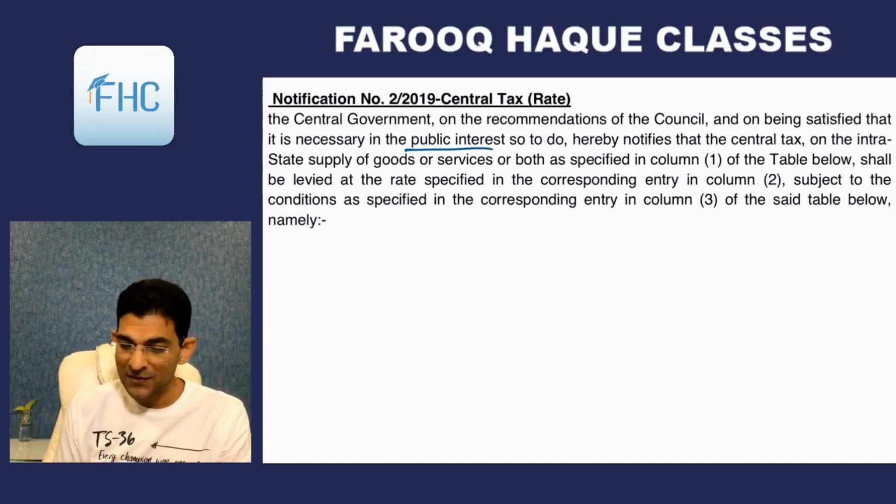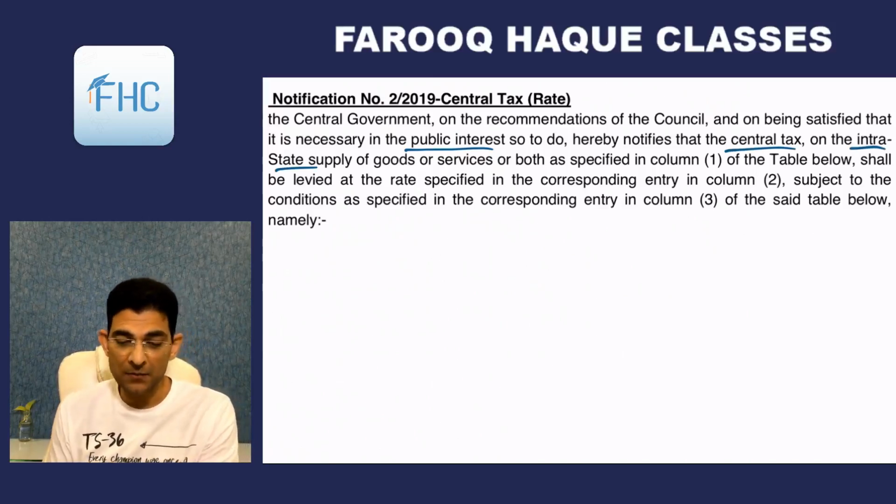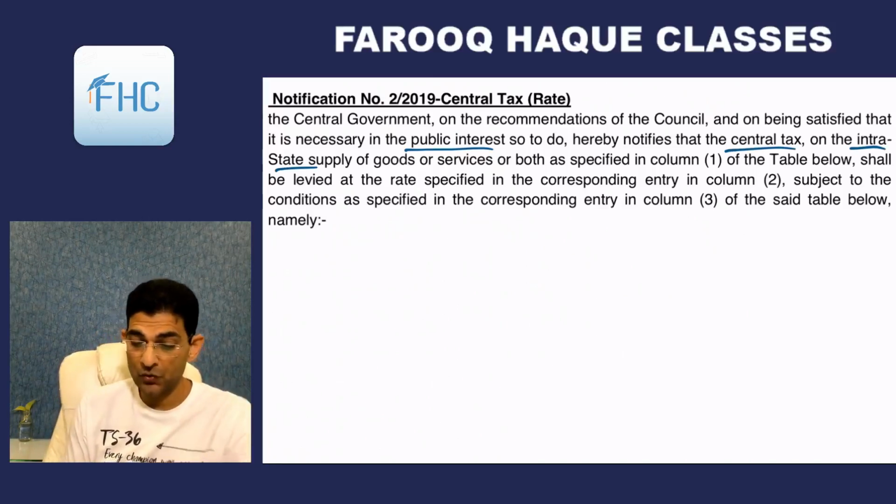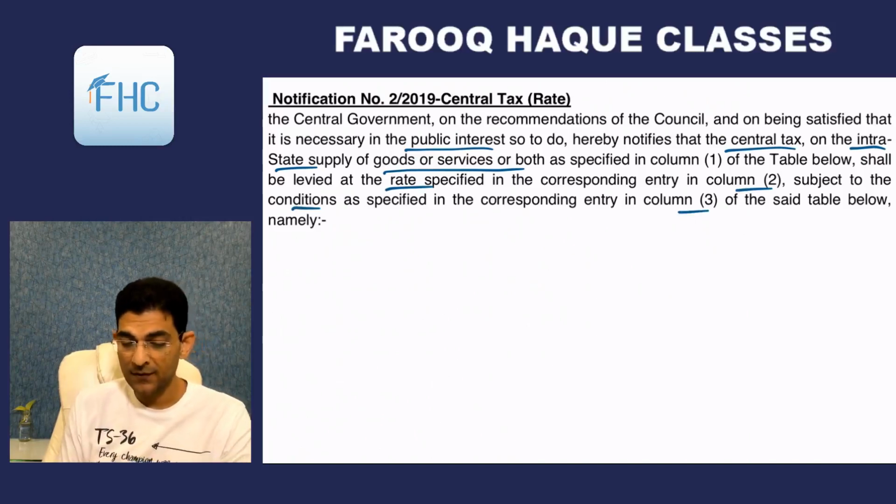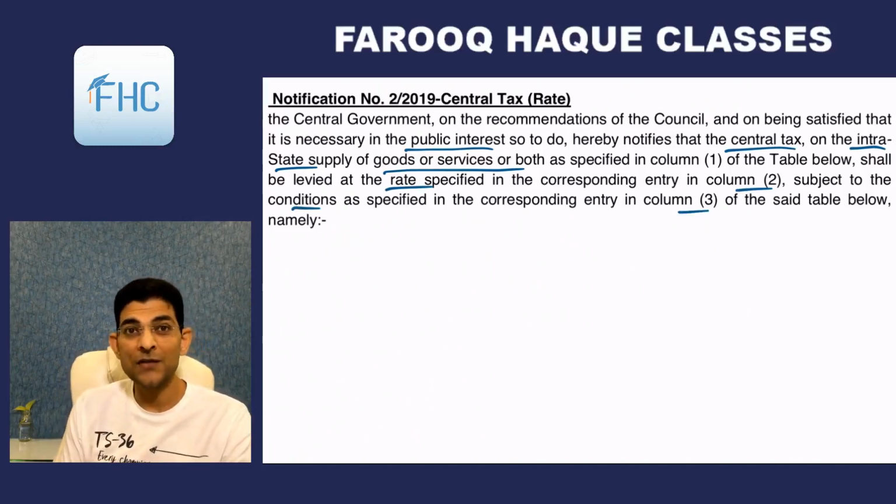Hereby notifies that the central tax, that is the CGST, on the intrastate supply of goods or services or both, the notification is for both, as specified in column 1 of the table below, shall be levied at the rate specified in the corresponding entry in column 2, subject to conditions mentioned in column 3. So let's see what are the conditions and everything.